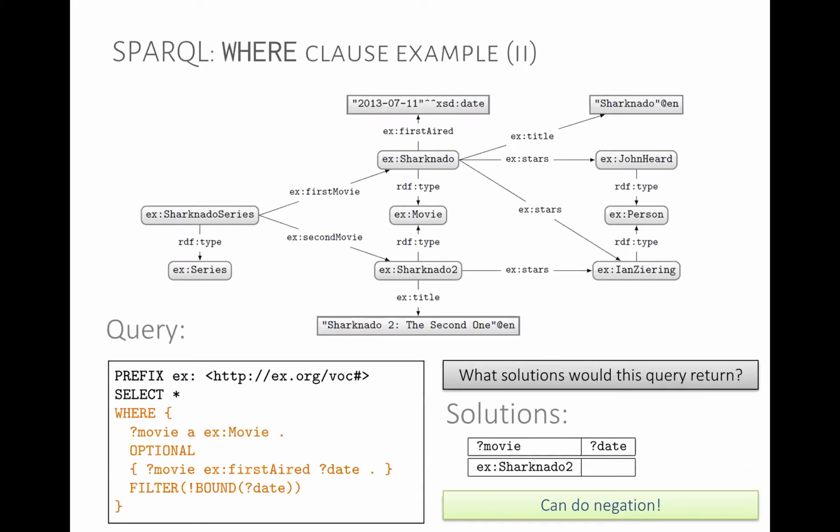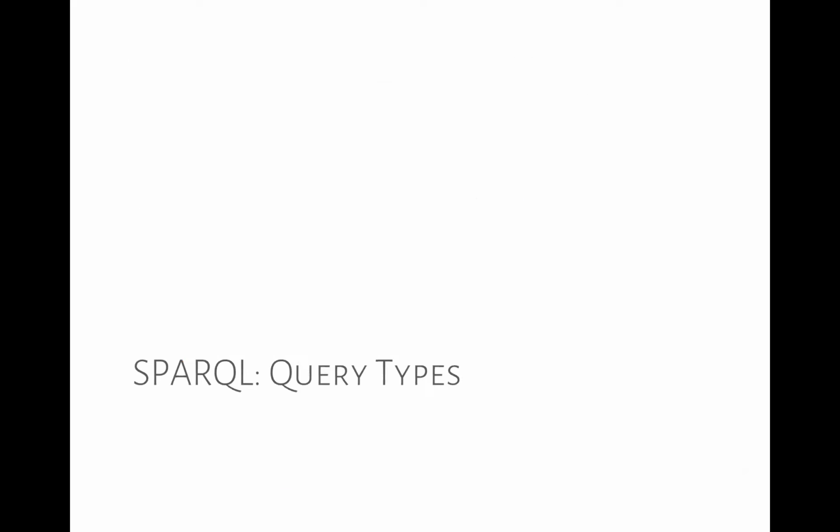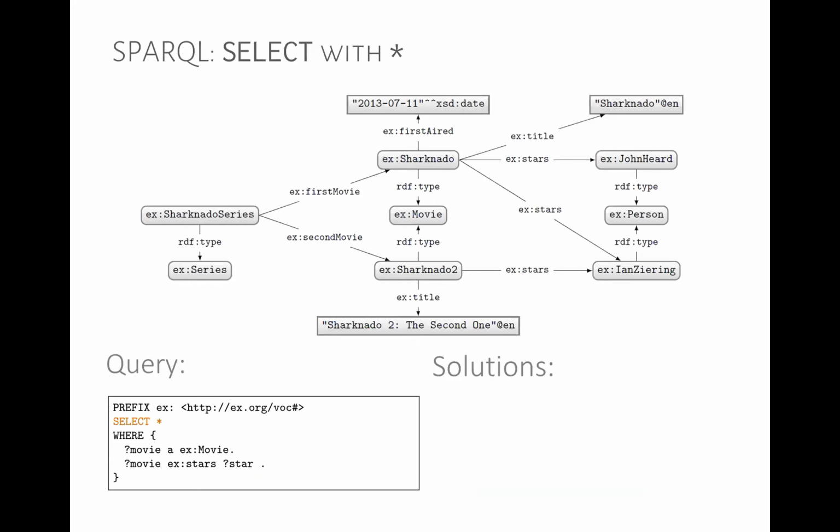It's useful to have that intuition. Questions, doubts? Okay, so we've seen the where clause in SPARQL 1.0. There's a lot more in 1.1 that we'll have to discuss next time. We've only seen one query type. There are 4, but the where clauses are all the same. So before you're worried that we'll have to discuss all of that again 4 times, no. The where clause remains the same. But we have 4 different types of queries.